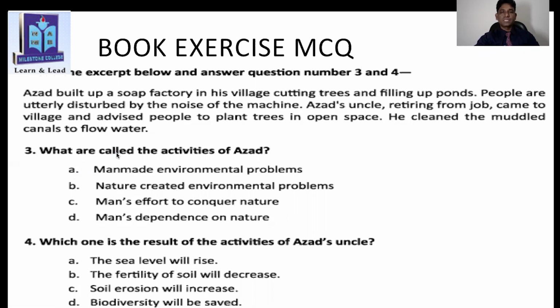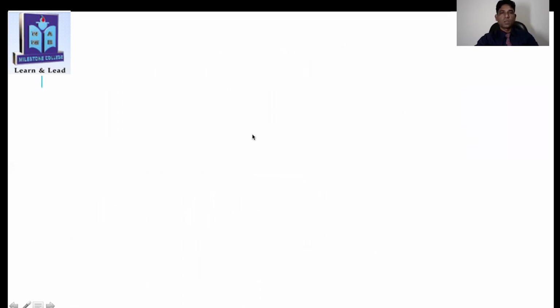Which one is the result of the activities of Azad uncles? The sea level will rise, the fertilizer of soil will decrease, soil erosion will be increased, biodiversity will be saved. Yes, answer will be D here, right? So you have to mark it. Thank you very much.